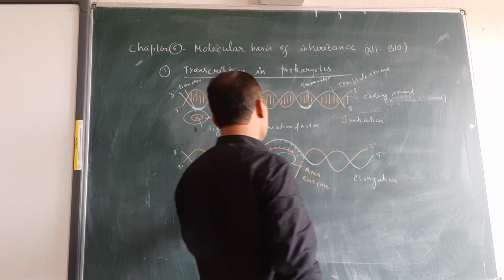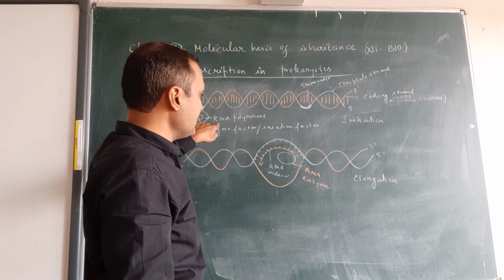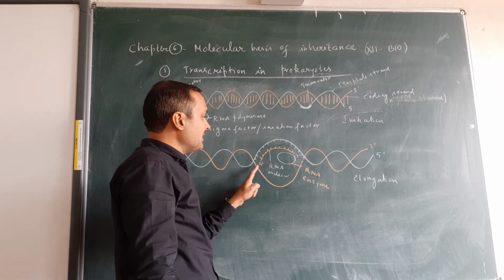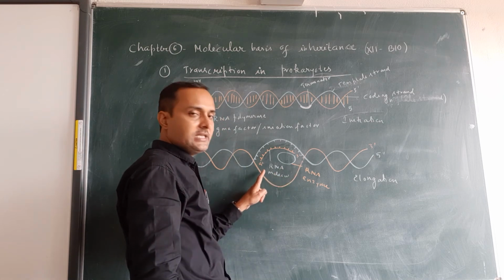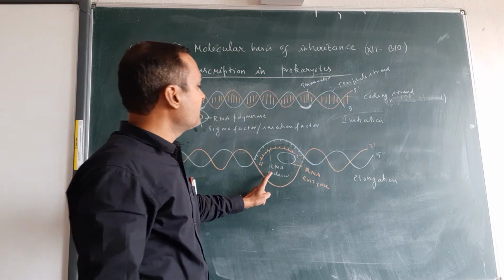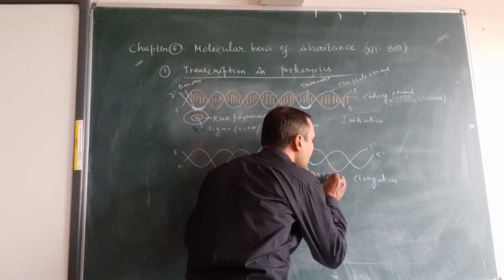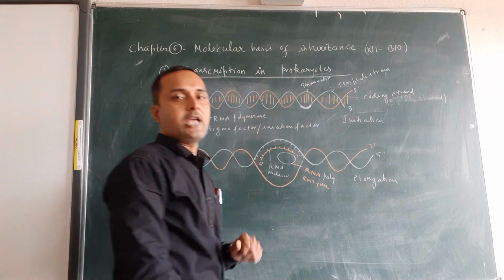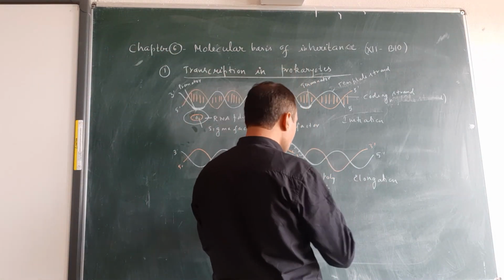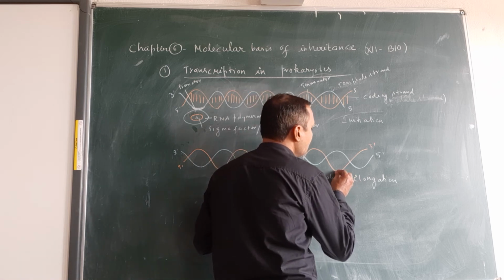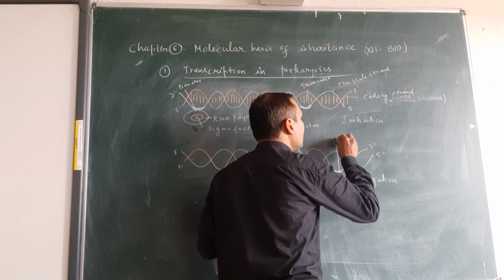In case of elongation, the sigma factor separates from the RNA polymerase and unwinding of DNA takes place just after the promoter site, and a new RNA is synthesized in the 5 to 3 direction with the help of the RNA polymerase enzyme. And this is the terminator site. See figure 1. This is the terminator.